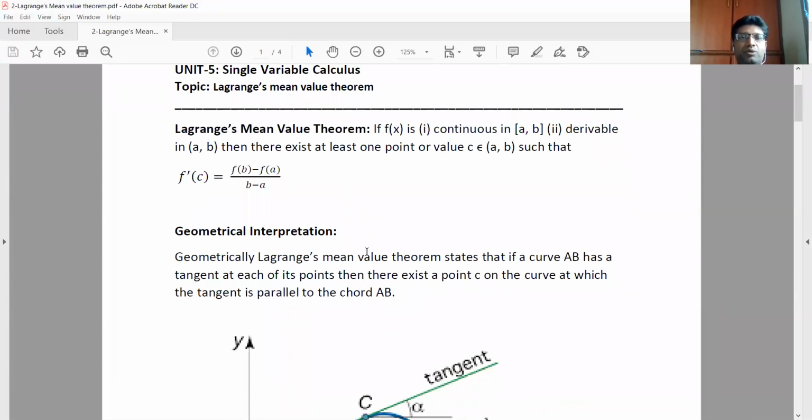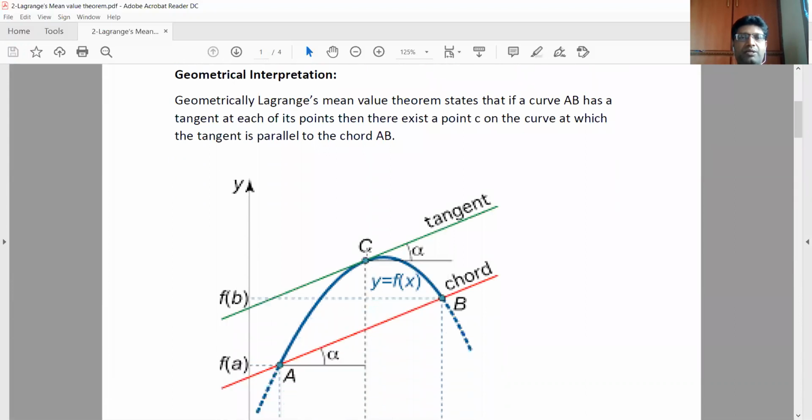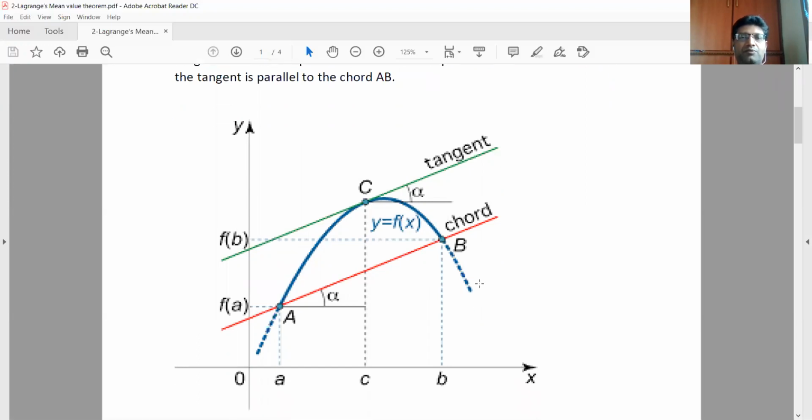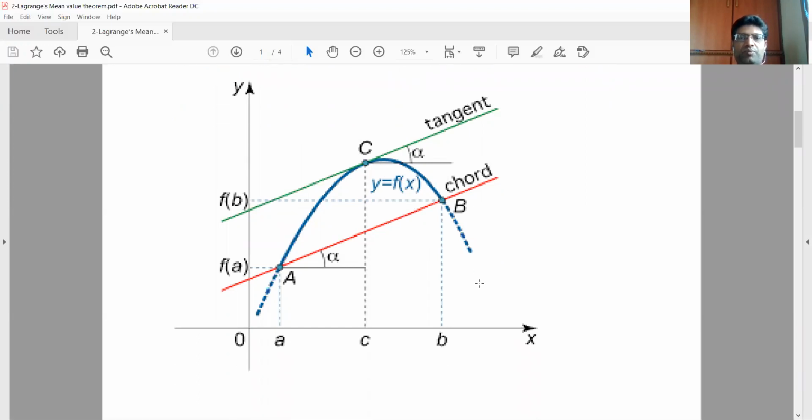Now we'll see geometrically what is the meaning of this one. Geometrically, Lagrange's mean value theorem states that if a curve AB has a tangent at each of its points, then there exists at least one point C on this curve where if you take a tangent, the tangent is parallel to the chord AB. That means f dash of C equals to the slope of this chord, f of b minus f of a by b minus a. So that is the meaning of Lagrange's mean value theorem geometrically.